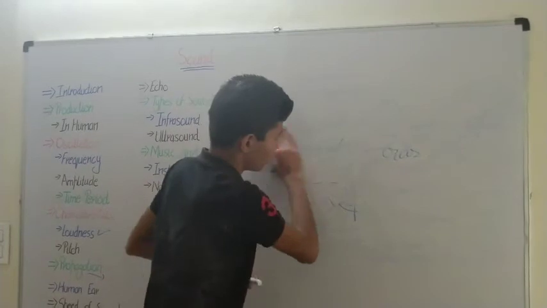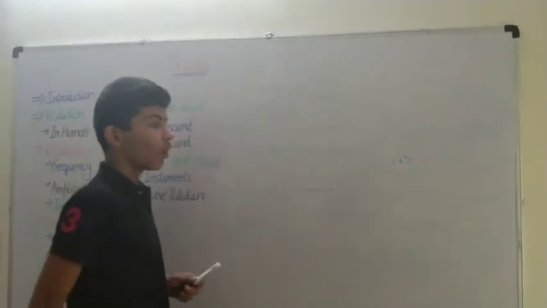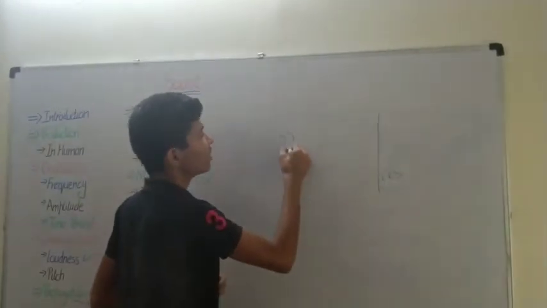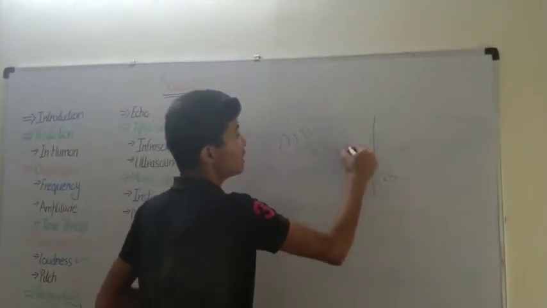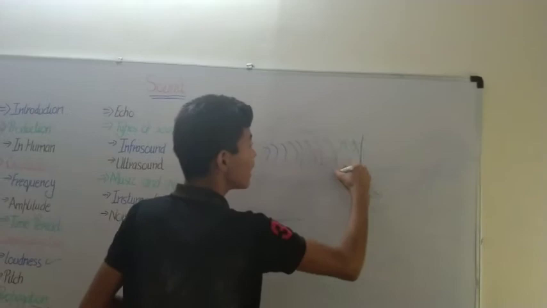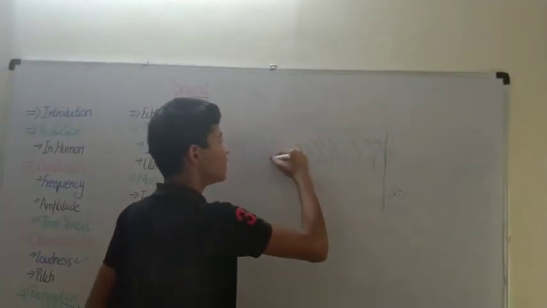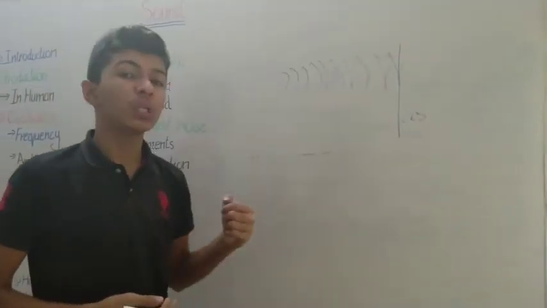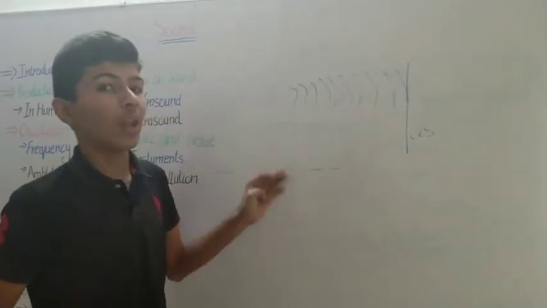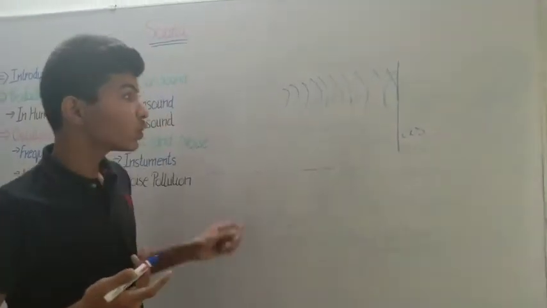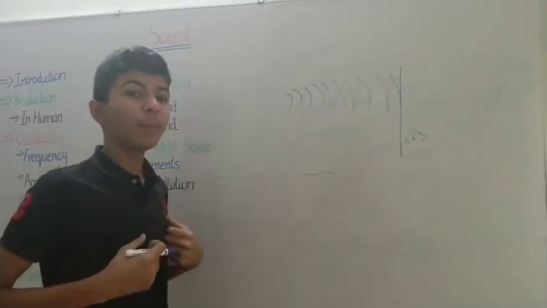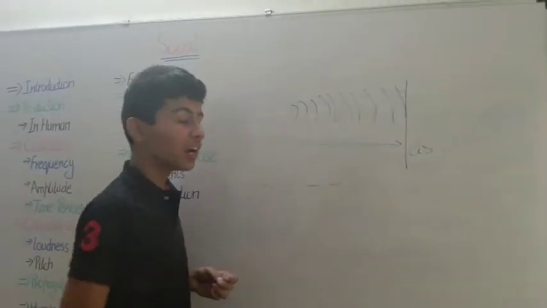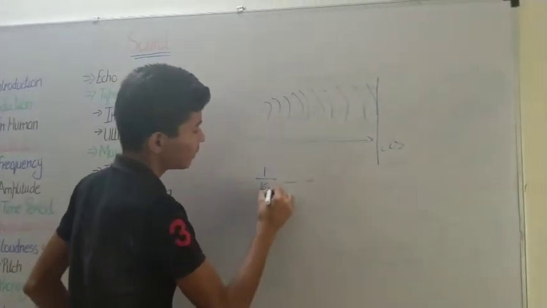Now what is the echo? If we have a surface here and I produce a sound which hits the surface and returns back in the same direction in which it has come, I hear a second voice after I have produced the first voice. This is known as an echo. To differentiate between the sound produced by me and the sound produced by the echo, we require 1 by 10 second.